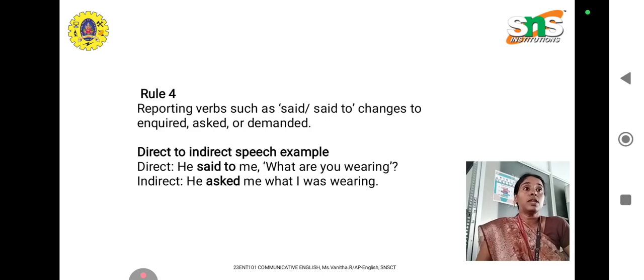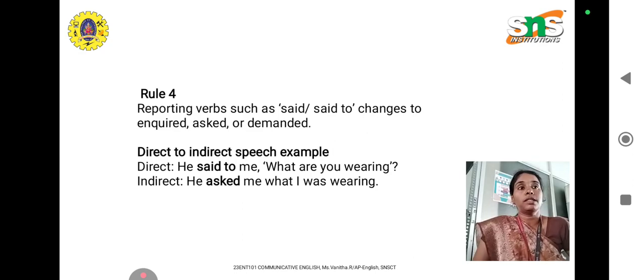She said, I may buy a dress. In indirect form, may becomes might. So, she said that she might buy a dress.